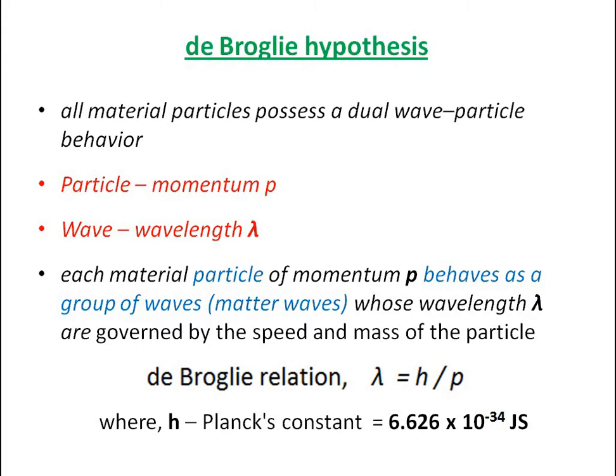Connecting these two, particle and wave nature, de Broglie proposed a relation: lambda is equal to h by p, where lambda is purely a wave parameter and p is purely a particle parameter. So this de Broglie relation connects lambda and p. Here h is the Planck constant, 6.6 times 10 raised to minus 34 joule second.